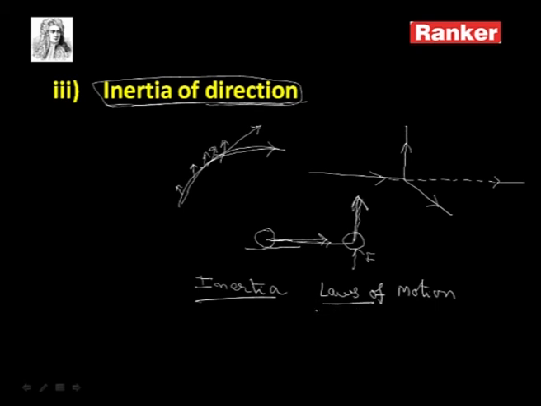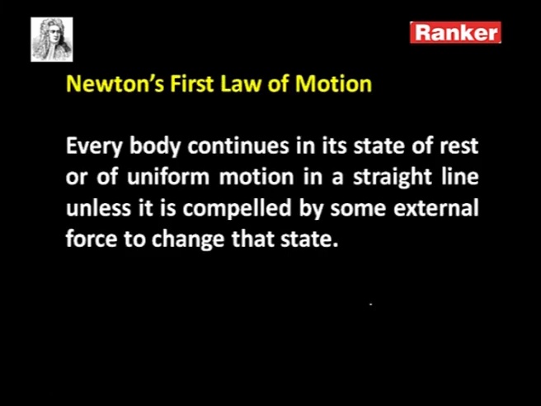Newton, the father of physics, has given these 3 statements, which we call Newton's laws of motion. By considering the tendency of the body, which we have discussed as inertia, Newton has predicted 3 statements, which we call Newton's laws of motion.